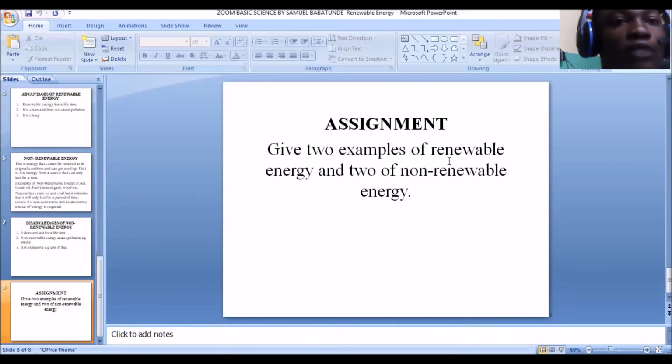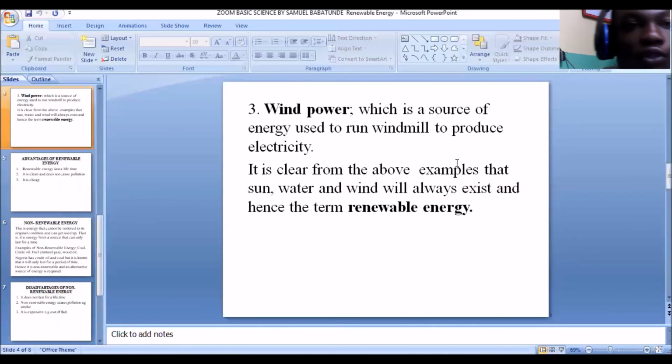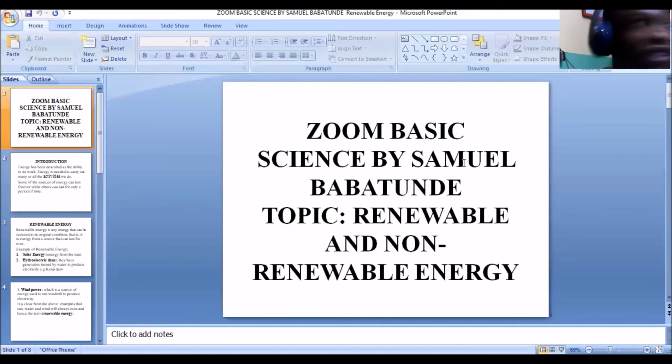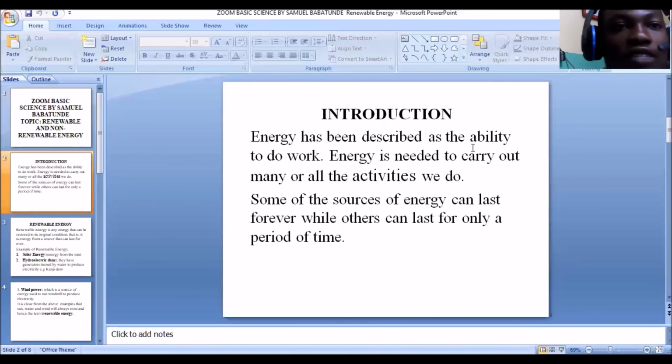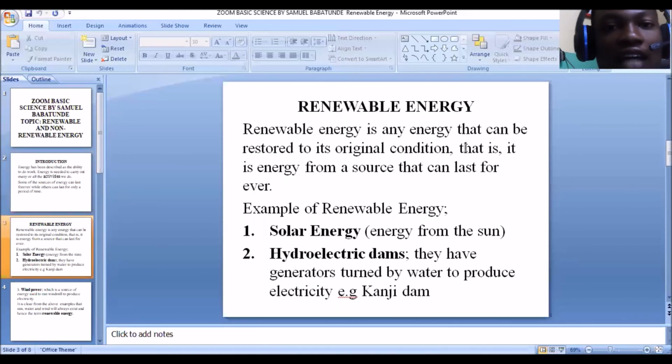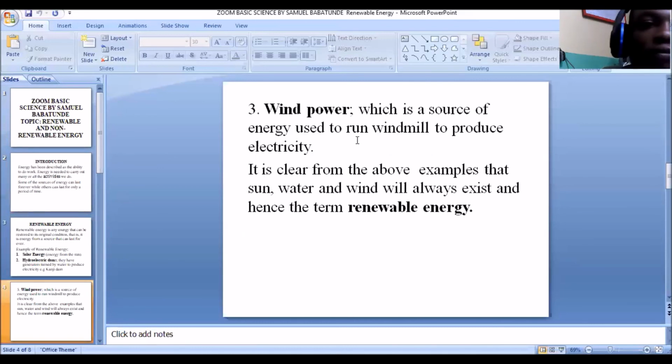Now, before we go, we'll do a brief recap on what we discussed today. Remember, we discussed the renewable energy and the non-renewable energy. And we say that energy is the ability to do work. And some sources of this energy can last for a lifetime, while some can only last for a period of time. And we say those that can last for a lifetime are what we term the renewable energy. And we give some examples, which are the solar energy, the electrical energy you get from hydroelectric dams, then the electrical energy you get from wind power.